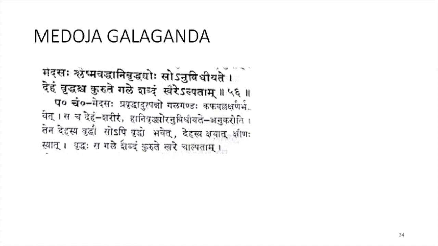Anuvidiyade, Vrittir Hani Sleshmavad. So Meda Saha Sleshmavad, the Sleshmavad Lakshana can be seen in Medoja Galaganda also. Hani Vriddayoho, Anuvidhiriyade Deham Vriddhascha Kurude Gale Shabdam Sware Alpadam.